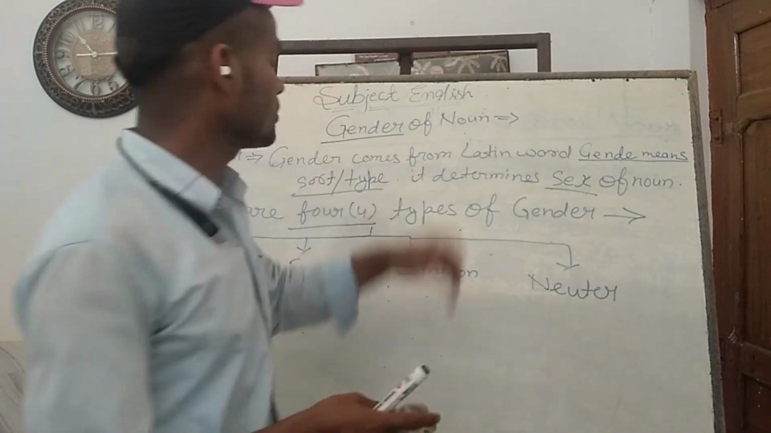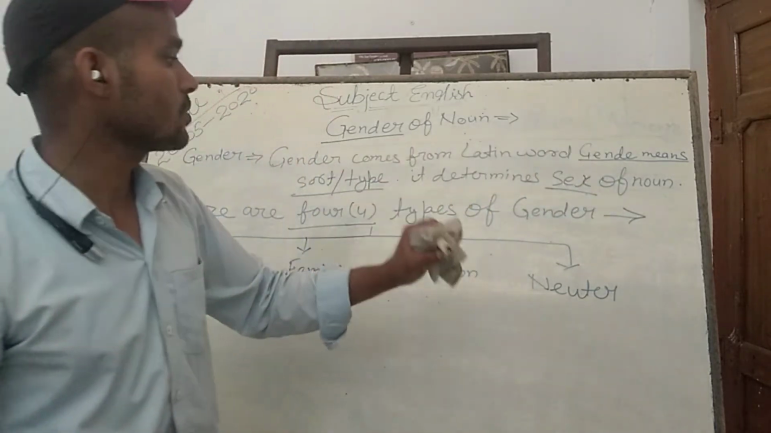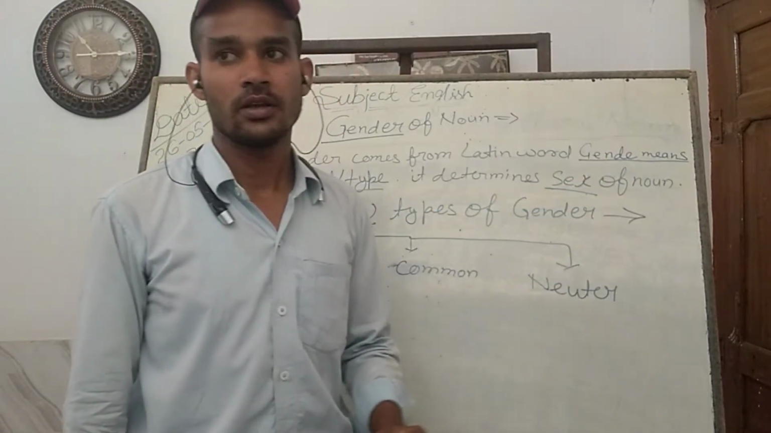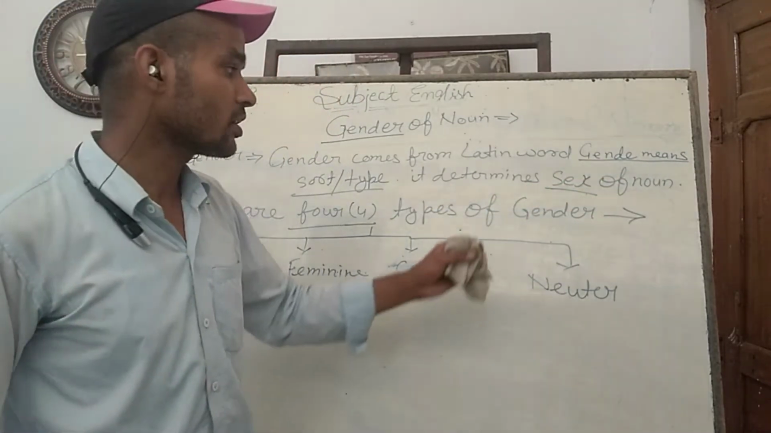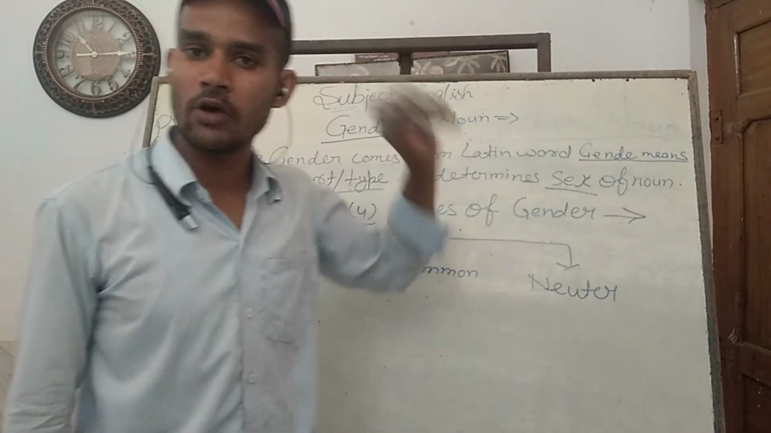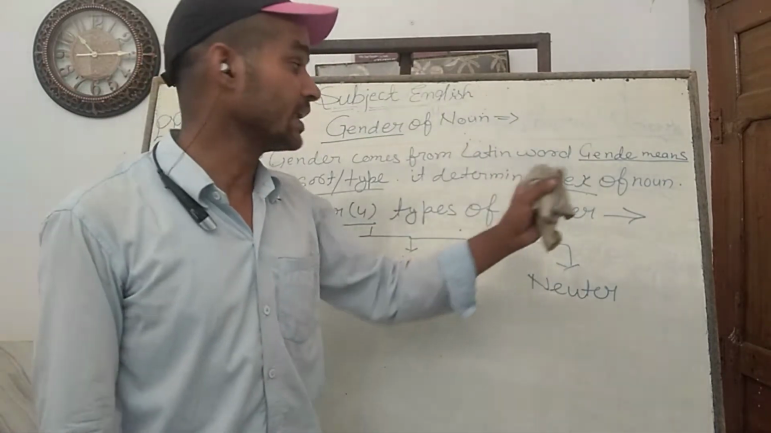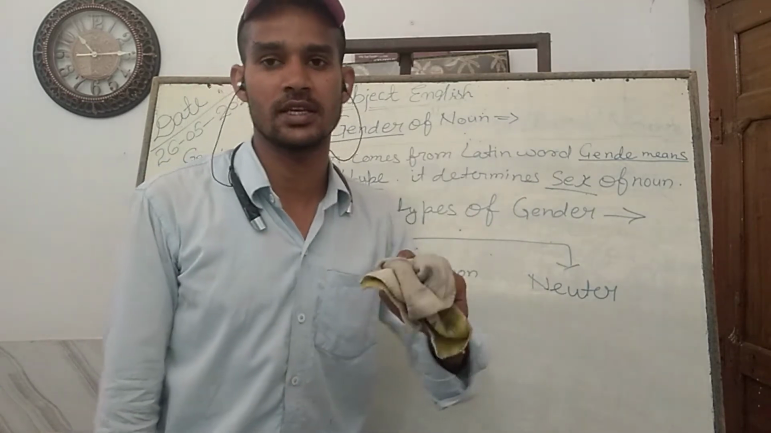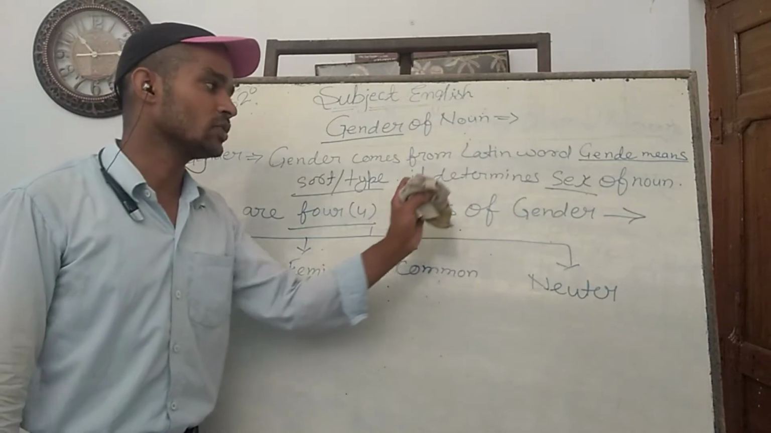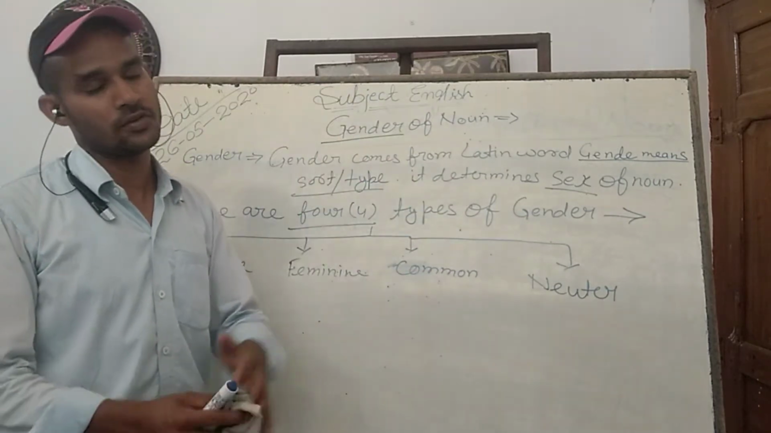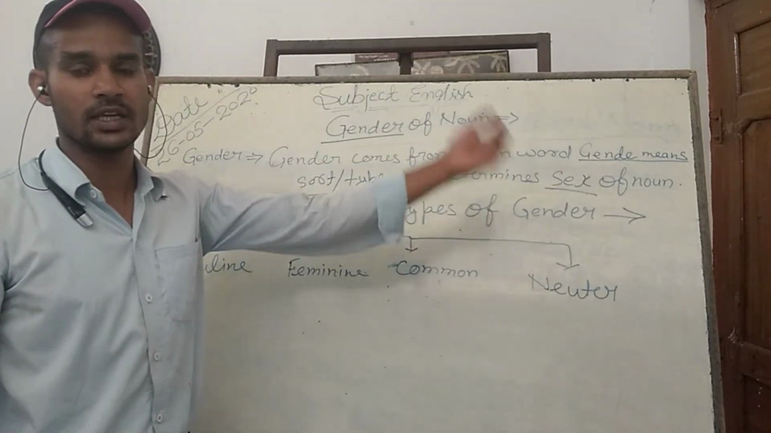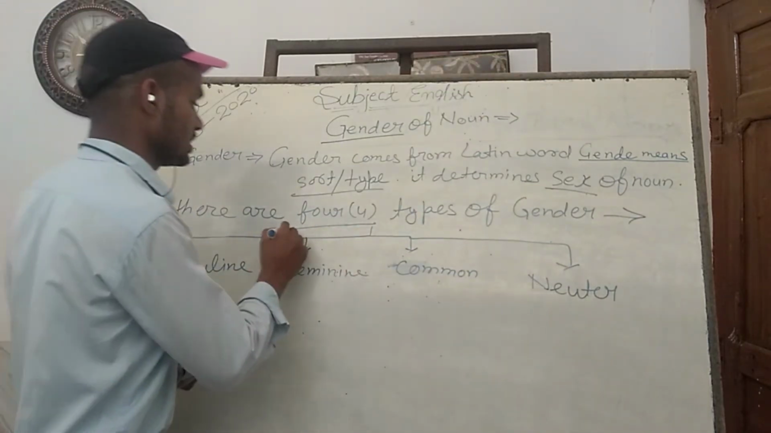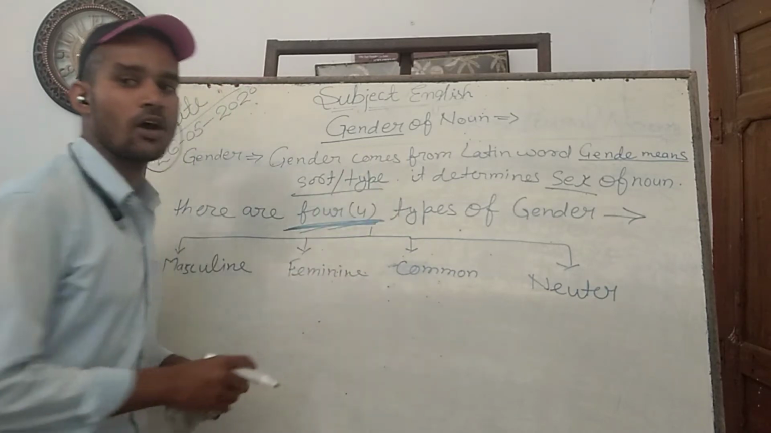So gender comes from the Latin word, meaning the sort or type, and gender determines the sex of a noun. The type or sort of a particular noun or pronoun can be decided only by determining its sex. That is ling nirdharan in Hindi. Then we will be able to determine in which category, in which sex, a noun or pronoun comes. So there are four types of gender of noun.